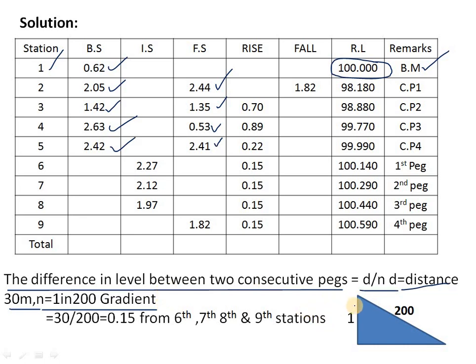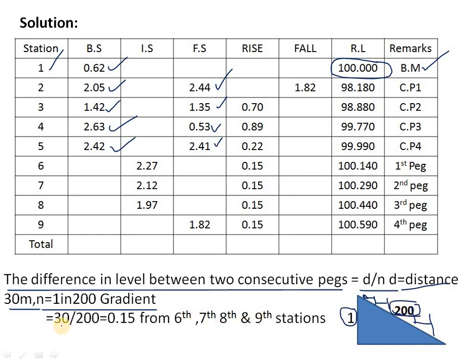So 1 in 200 gradient means the 1 is the height and 200 is the slope. So this is the height of the 1 in 200 gradient. So on this we are doing the leveling. On this we will keep the instrument and we will be going on leveling like this. So at this point, on top of the place, we have done the leveling.